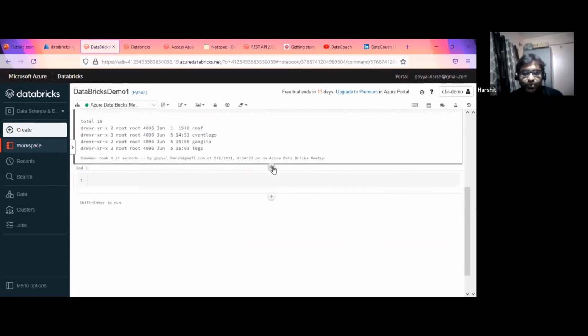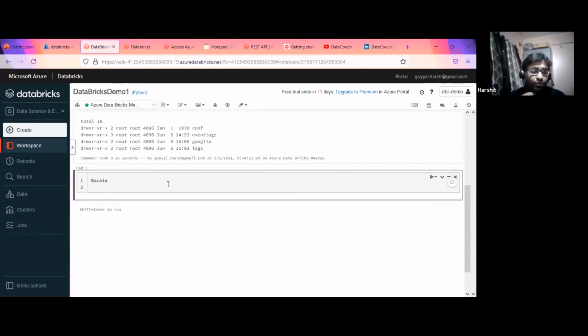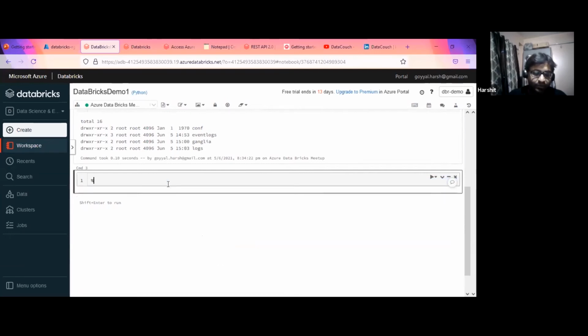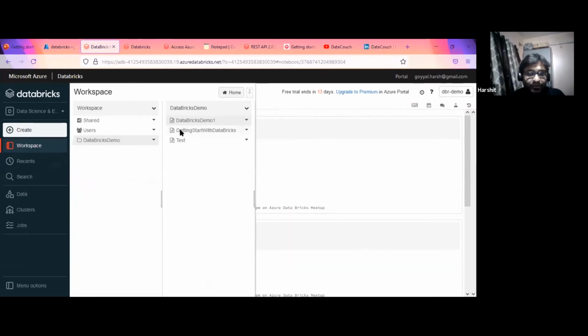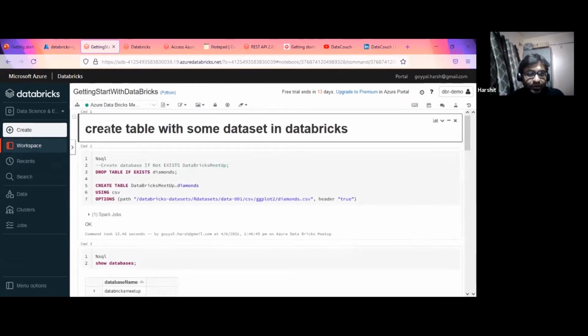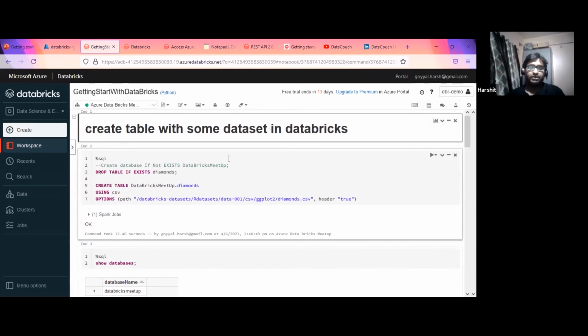If I want to write something in Scala, I can click on this plus, go to Scala, and we are good to go with Scala as well. If I want some kind of markup language, I can go with MD, and there I can add these things. Let me show. Yeah, create table. So this is the markup language, MD. So far, this is entirely the Jupyter notebook way to do it, and this is how we can change it.